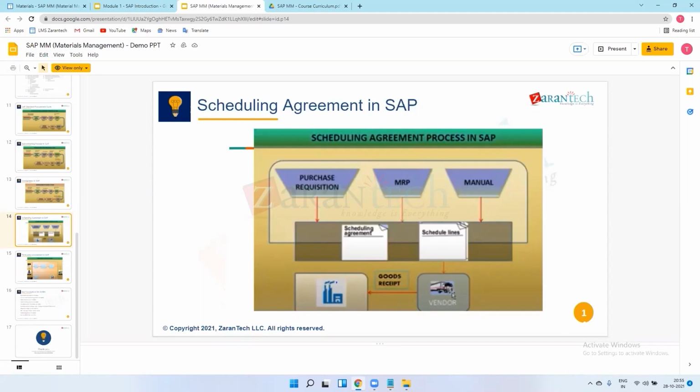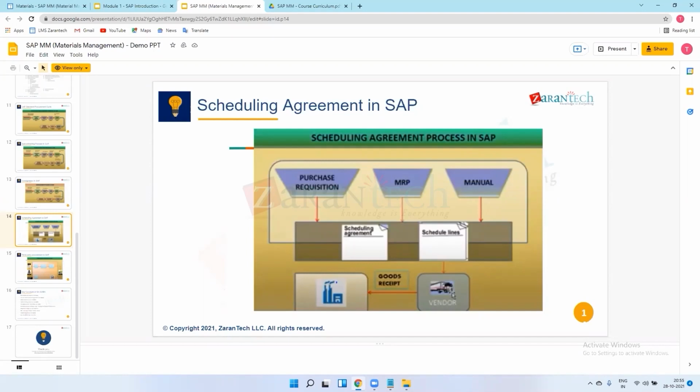We create scheduling lines so that the vendor gets notified about the production plan, and also gets to know about the orders and quantities. I will create one scheduling line in my PO saying that on this date I require this much quantity. There is only one PO, but in that PO there will be a drop down of scheduling lines, and in those scheduling lines we maintain quantities and dates.